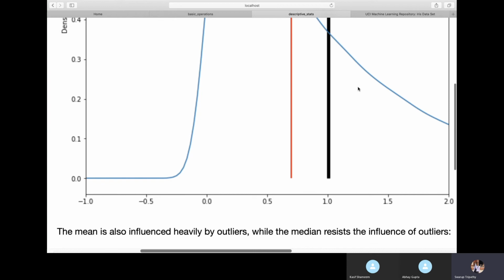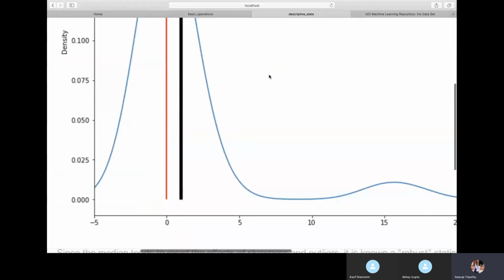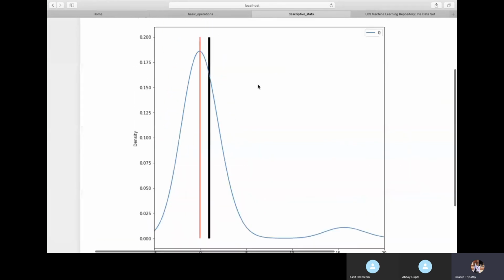Next, one more concept to understand. That day you guys asked what's the difference between this mean and median, and what do we get out of it.